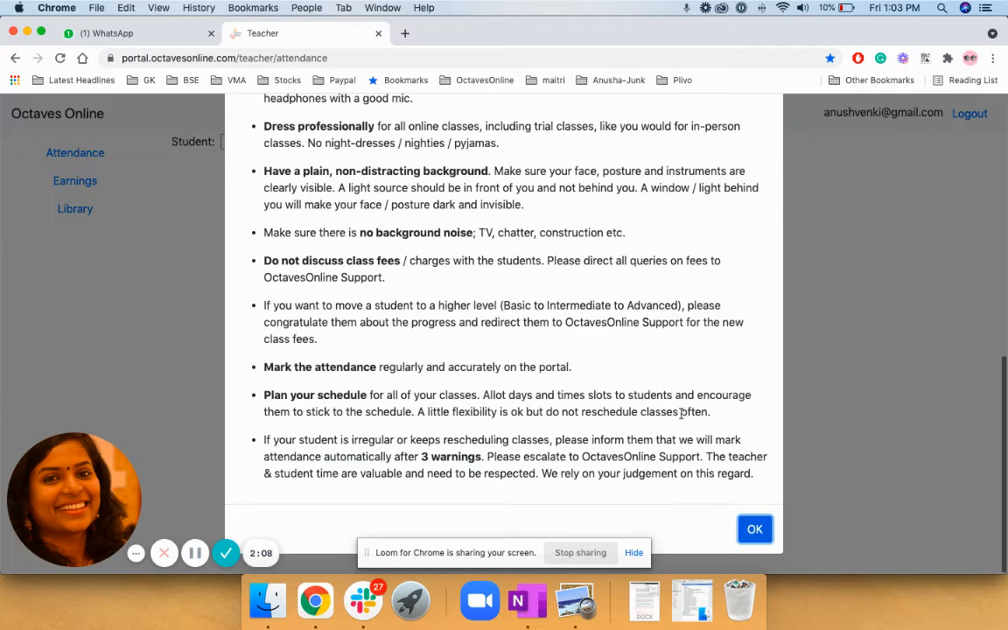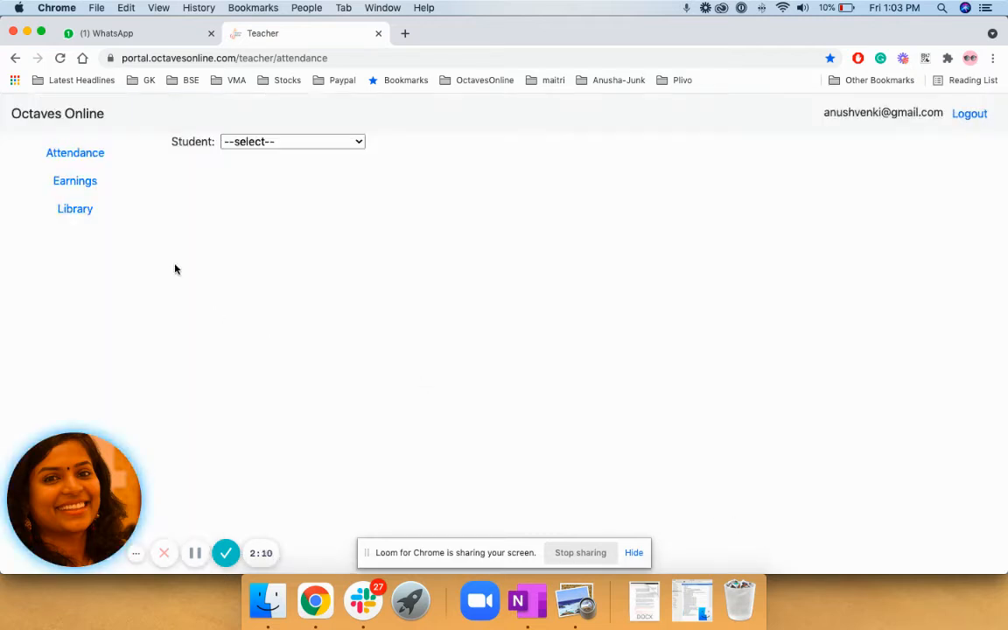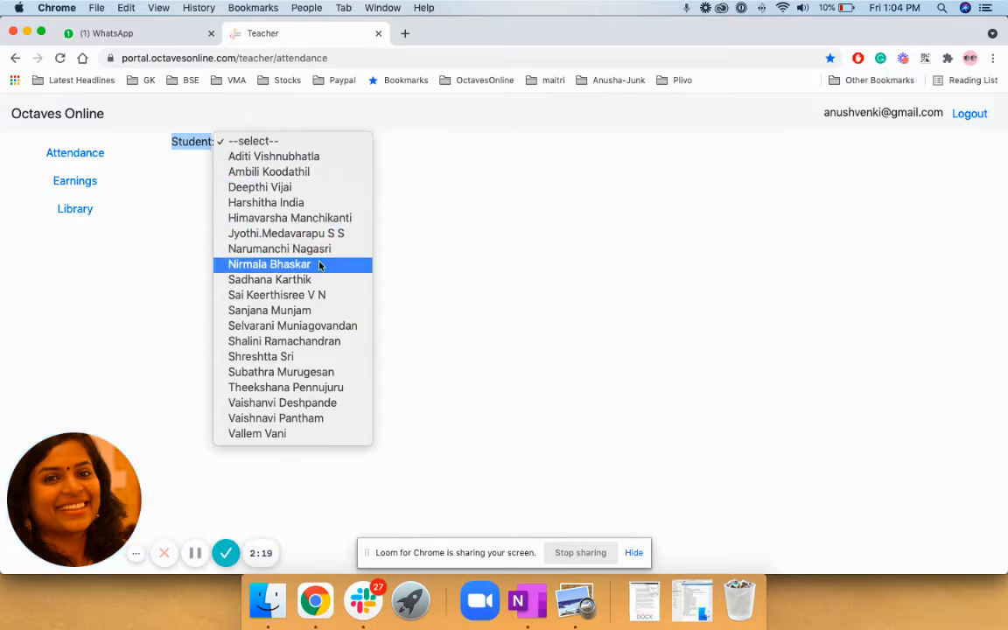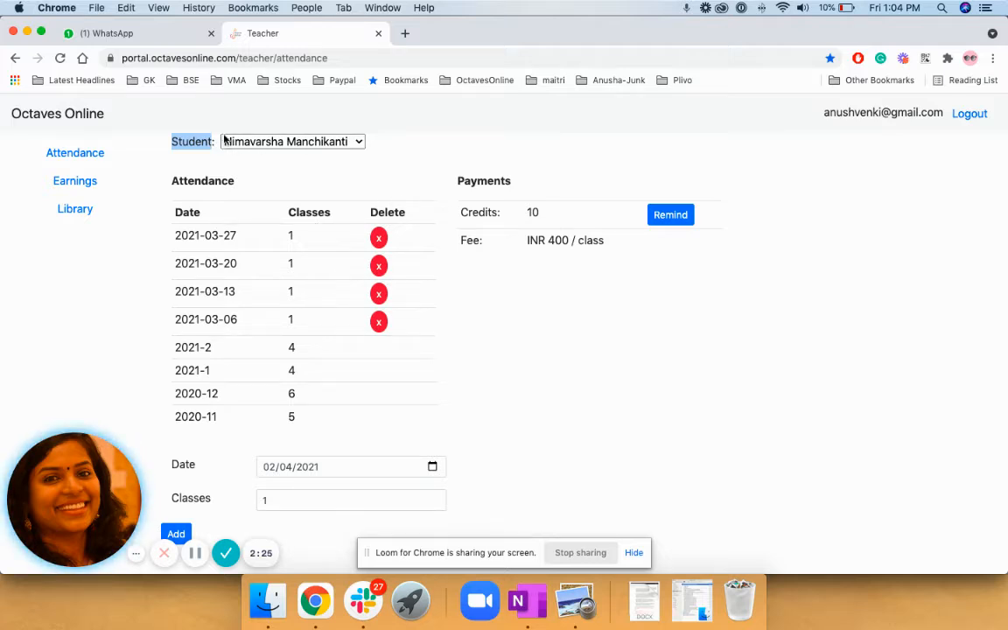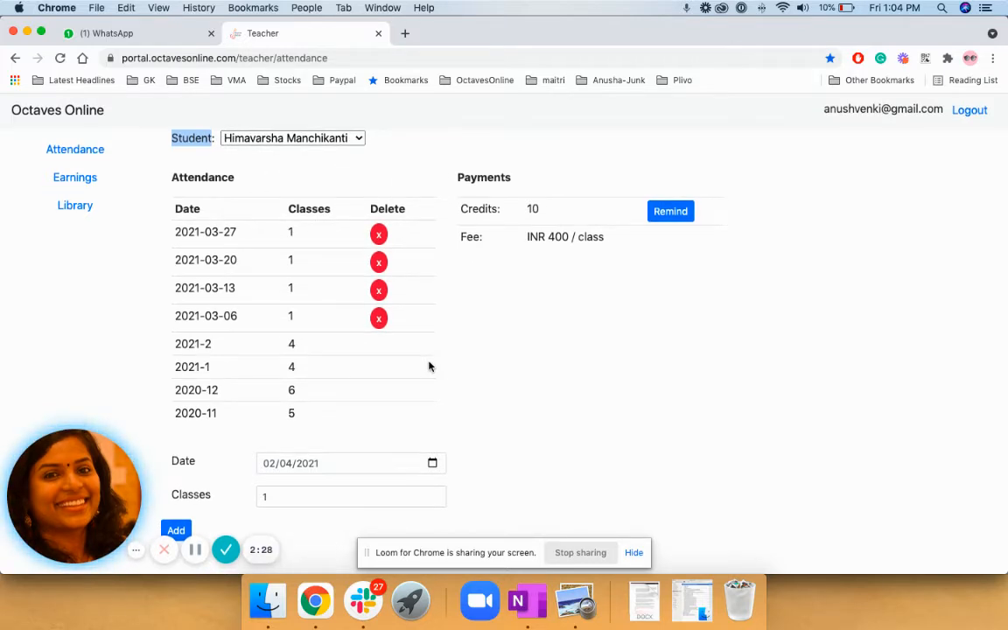Thank you. And now going to the portal, this is how the portal looks. The portal has three sections: attendance, earnings, and library. And you can see the section student, and you can see a drop down where you can see all your students. This is a dummy portal which I'm running through with you. When I click on the student, I can see the details of the student.